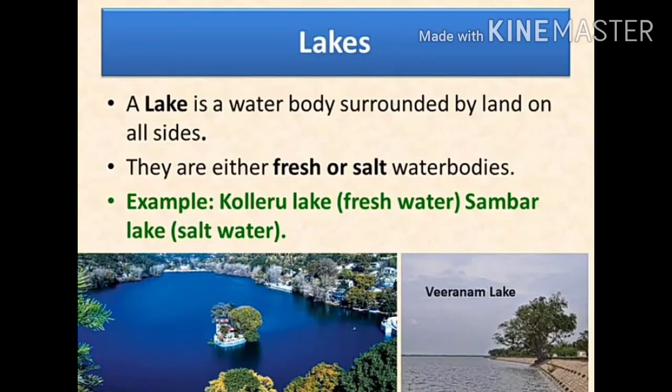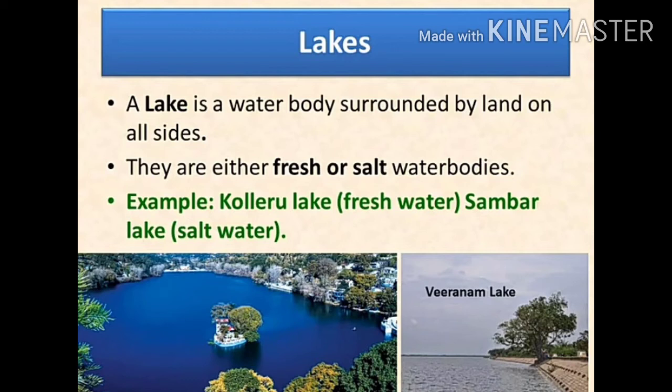Now we will learn about lake. A lake is a water body surrounded by land on all sides. The lake can be a fresh water or salt water body. Example of fresh water is Kolleru Lake and salt water is Sambar Lake.